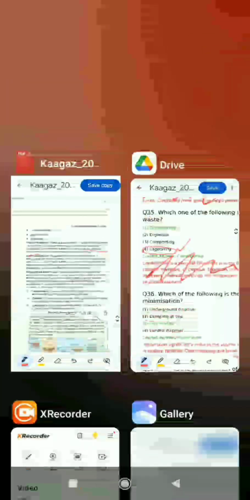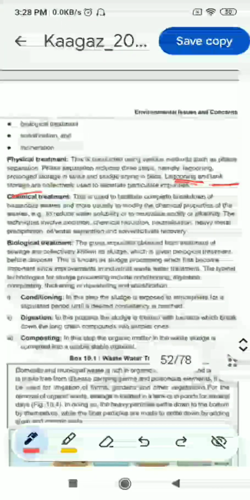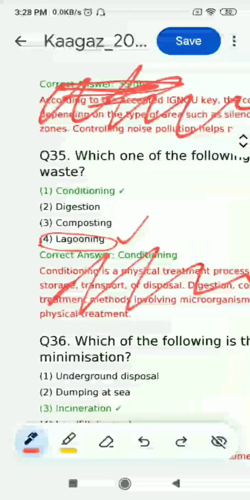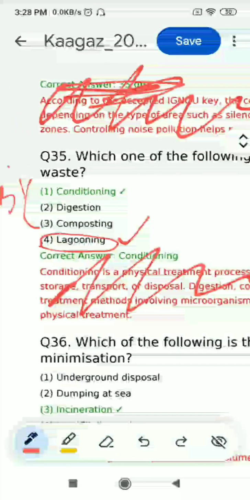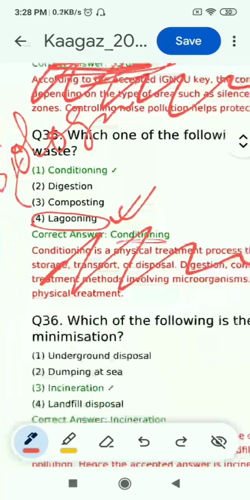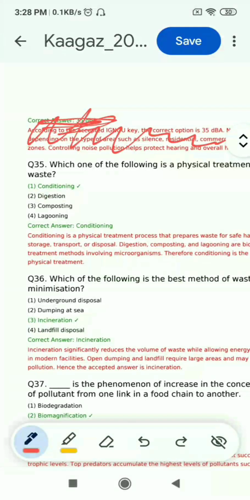You can see which of the following is a physical treatment of waste, and in physical treatment there is lagooning and tank storage, while in biological treatment there are conditioning, digestion and composting. So according to this, these three are biological treatments, and lagooning is a physical treatment. So the correct answer is lagooning. The answer to question 35 is lagooning, not conditioning.